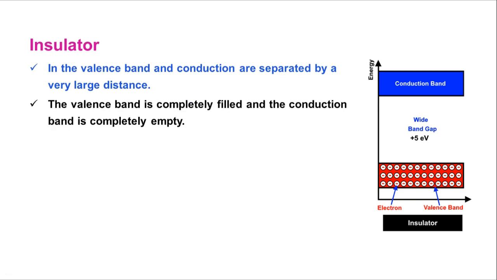And the second point: the valency band is completely filled and the conduction band is completely empty. See, you take an insulator, the valency band is completely filled, but the conduction band is also completely empty, because not a single electron is shifting or moving. So always the conduction band will be empty. The valency band is completely filled and the conduction band is completely empty.